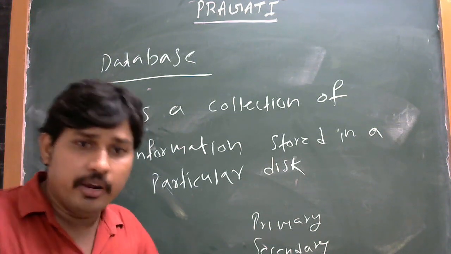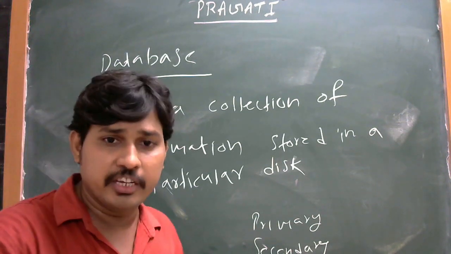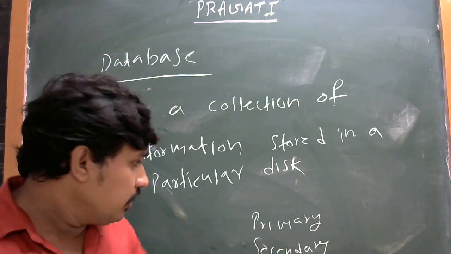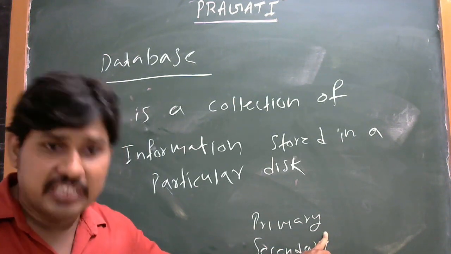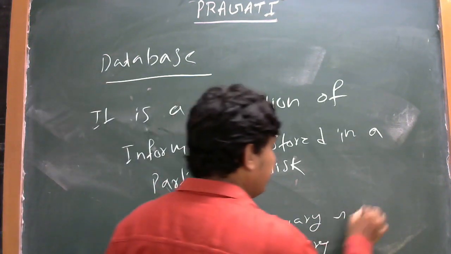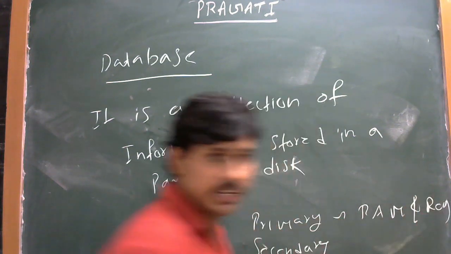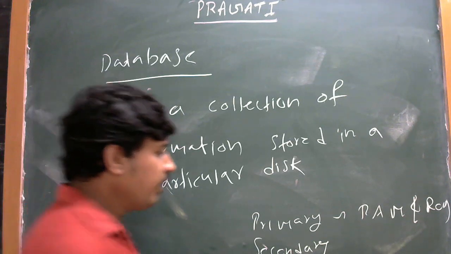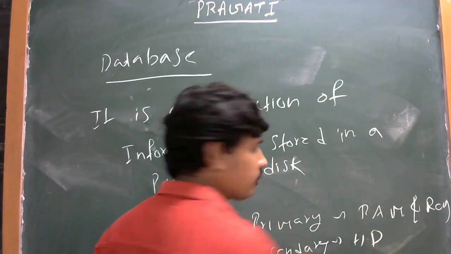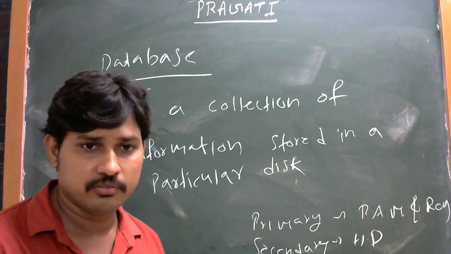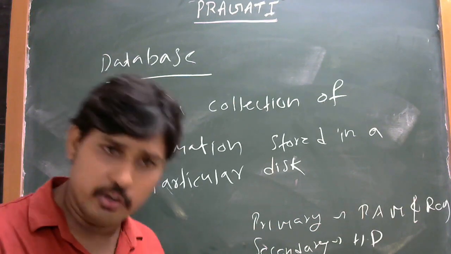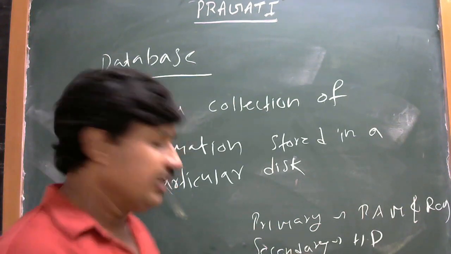In computer terminology there are two memory devices, primary and secondary. Primary memory consists of generally RAM and ROM. Secondary means hard disk, pen drive or USB. So these are all secondary devices.